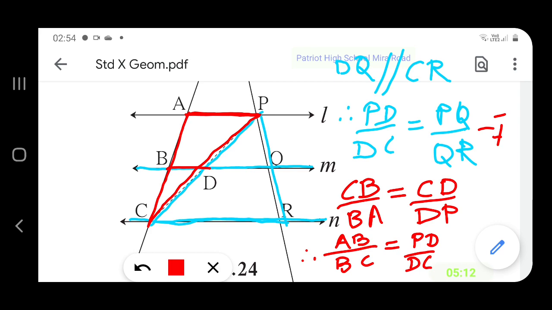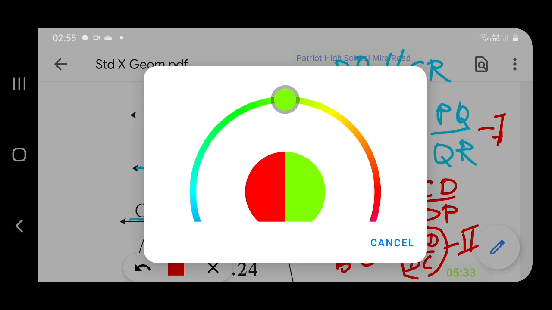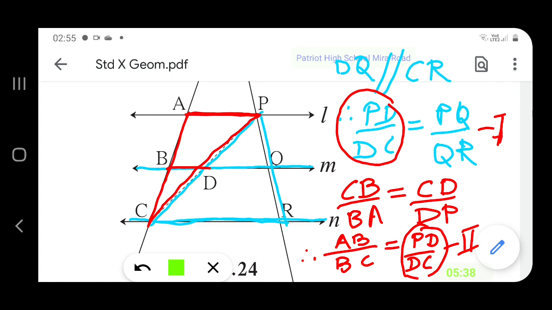From 1 and 2, we have PD upon DC common. Therefore, we can conclude that this ratio AB upon BC is equal to PQ upon QR.